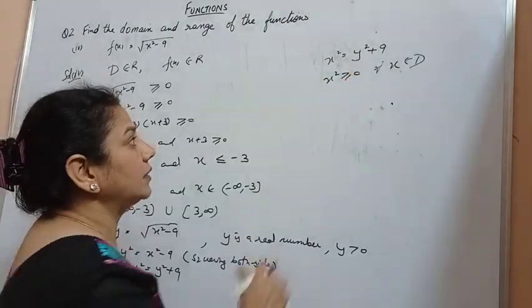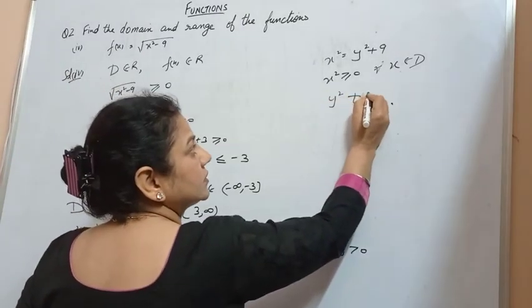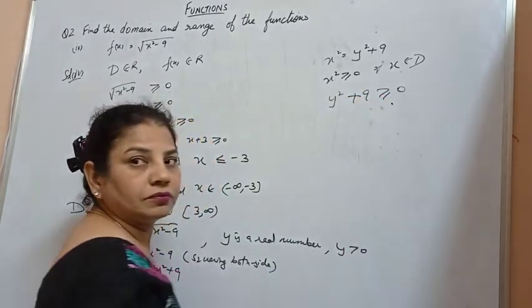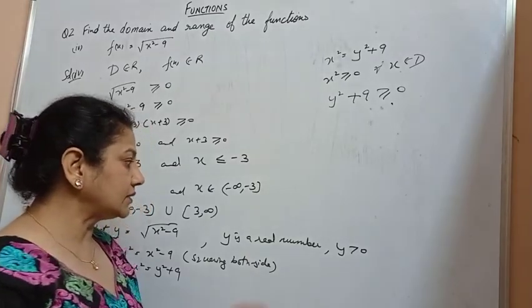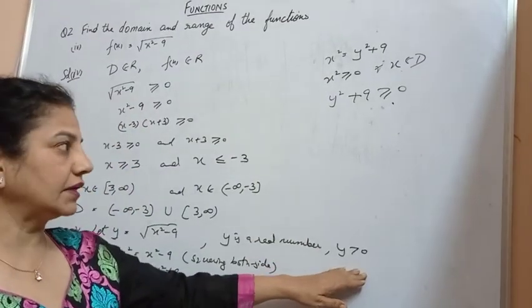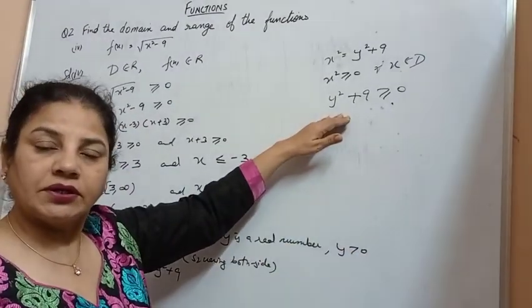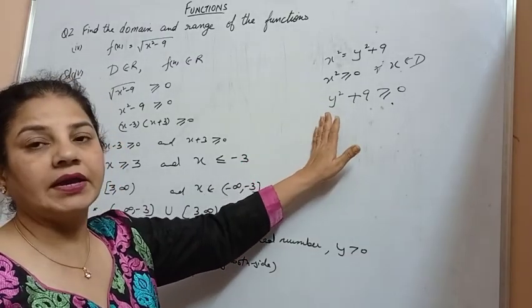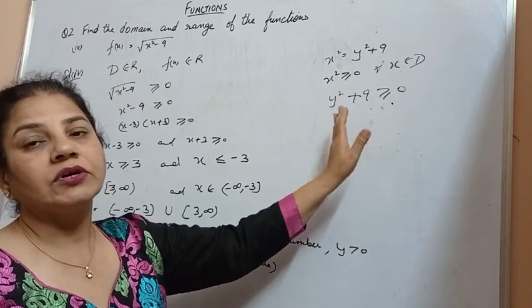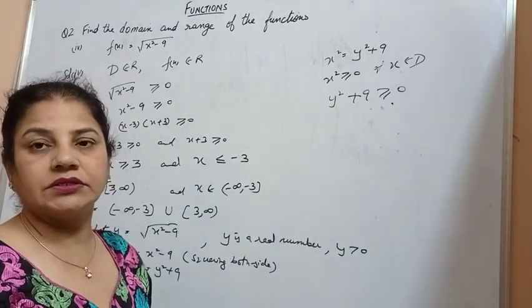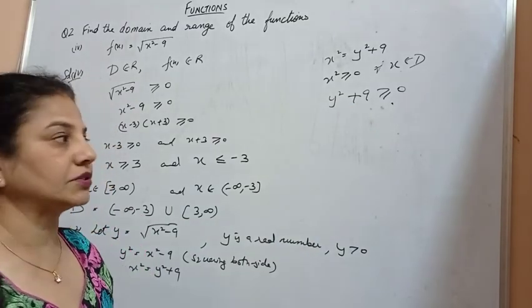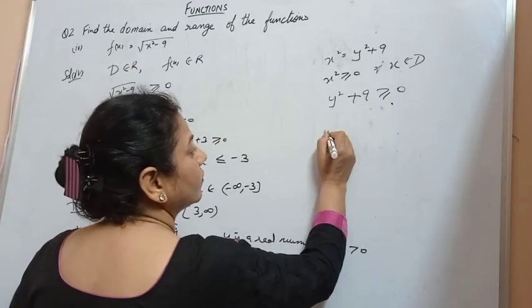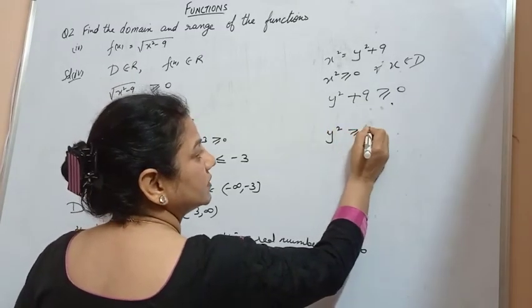Now again, that means y square plus 9 should be greater than or equal to 0. Since y is a real number, non-negative, y square is also greater than or equal to 0. So we can say that in this case, range is positive throughout the function. So we say that y square is greater than 0.